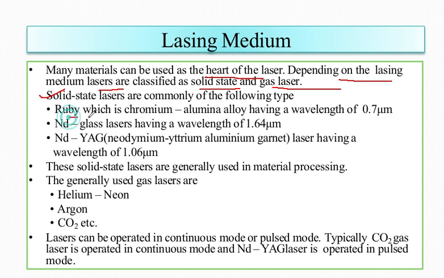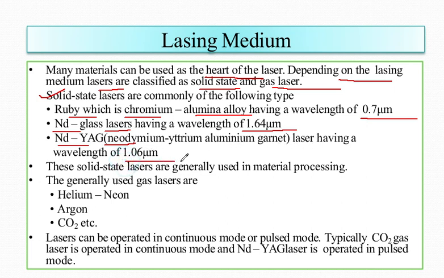One is ruby, which is chromium in aluminum oxide, having a wavelength of 0.7 micrometer. Another is the Nd glass laser, having a wavelength of 1.64 micrometer.